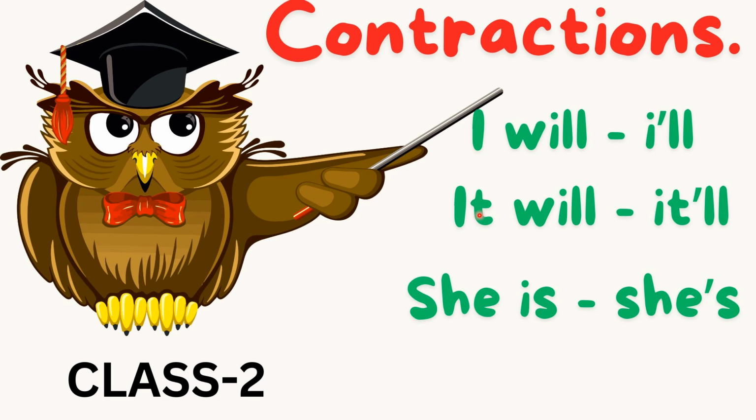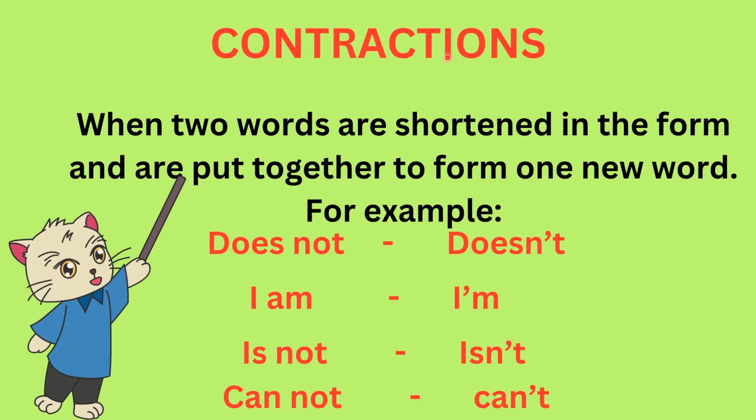Okay, similarly it will, when we combine it and will, it turns into it'll. Similarly she is, when we combine she and is, it turns into she's. Okay, so this is called as the contractions. Now let's move on to its definition.